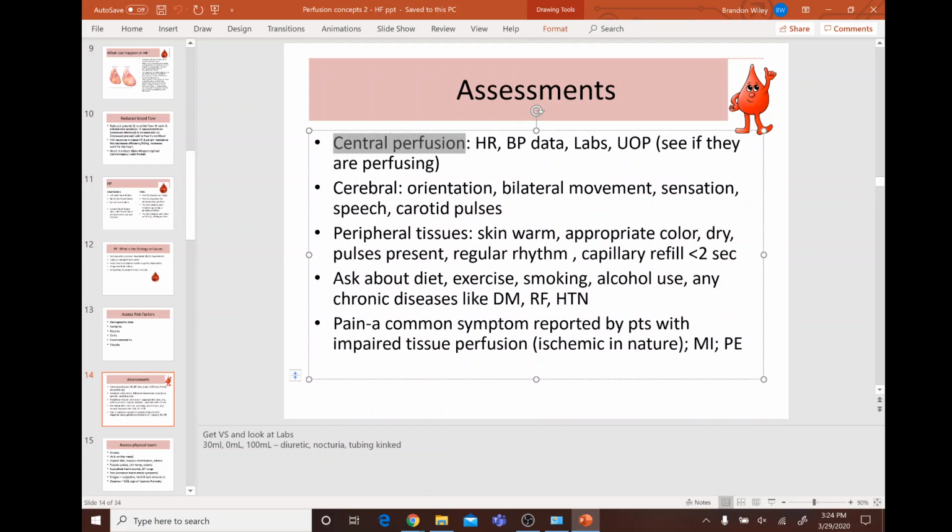What are we going to assess when it comes to central perfusion? It'll be the heart rate, the blood pressure, the labs, the BNP, and the urinary output. What are you going to assess when it comes to cerebral perfusion? The orientation, the bilateral movements, sensation, speech, carotid pulses. And what are we going to assess when it comes to peripheral tissues? Is the skin warm? Is it an appropriate color? Is it dry? Are there pulses? Are they regular rhythm? Is the cap refill less than 2?